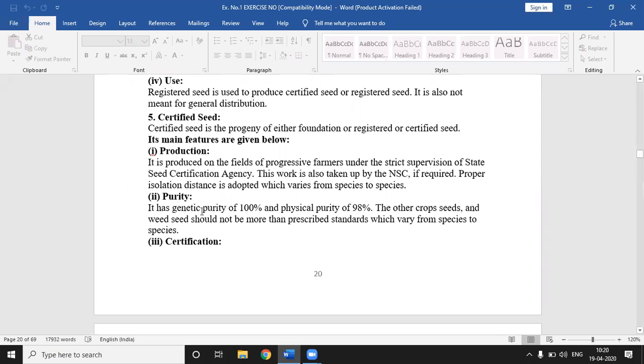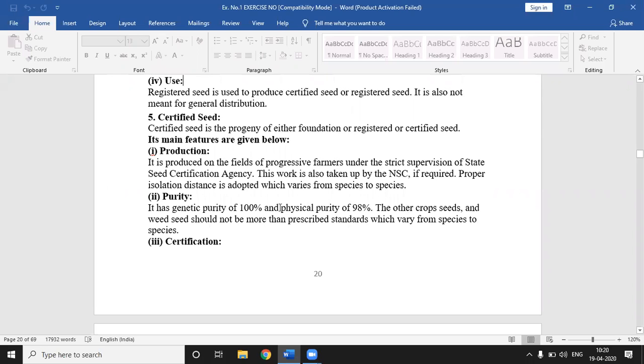The purity of certified seed: it is genetically 100% pure and physical purity is 98%. The other crop seed and weed seed should not be more than the prescribed standard, which varies from species to species. It means the genetic purity is 100% for certified seed, but physically 98%, and the 2% includes other crop seed, weed seed or other dust particles, but it is not more than the prescribed standard, which is recommended by the state certification agency or National Seed Corporation.